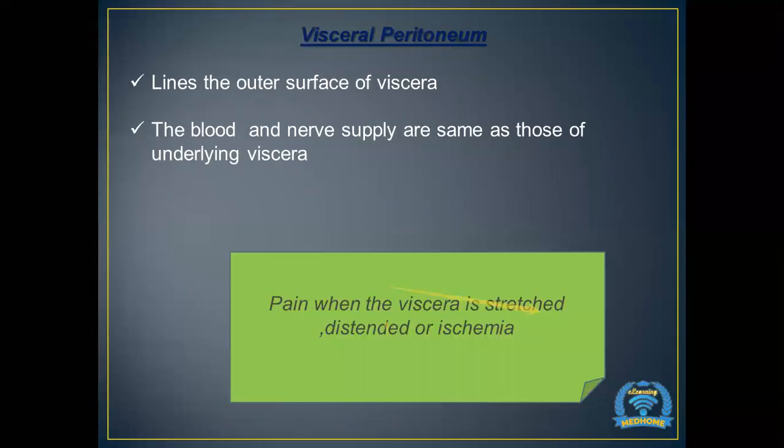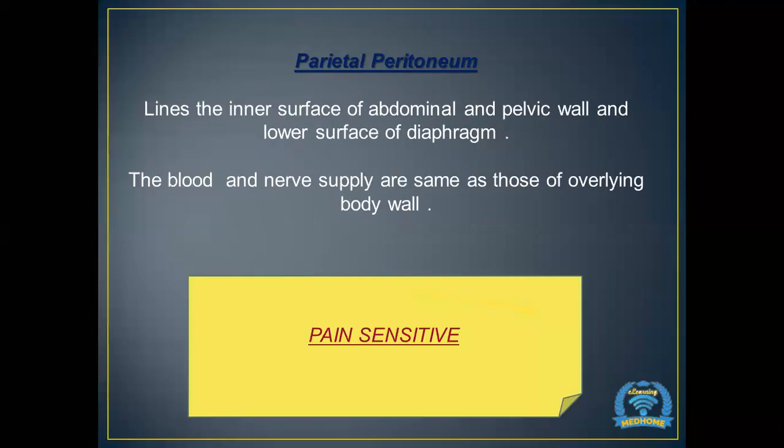Now coming to the visceral peritoneum, it's the layer which is just covering the viscera. It lines the outer surface of the viscera. The blood and the nerve supply are similar to those of the underlying viscera. Now the visceral peritoneum is sensitive when the viscera is either stretched, distended, or there's an ischemia. Then the visceral peritoneum is responsible for causing pain. Otherwise, most of the pain is caused by the parietal peritoneum.